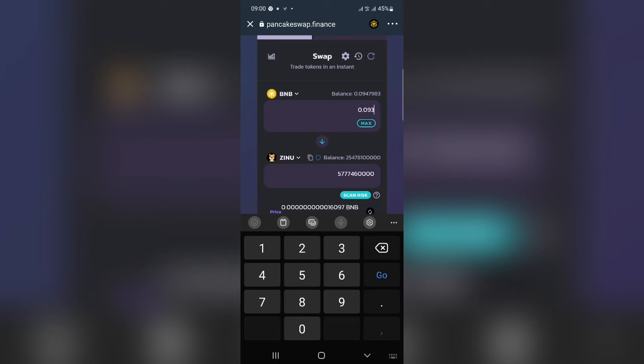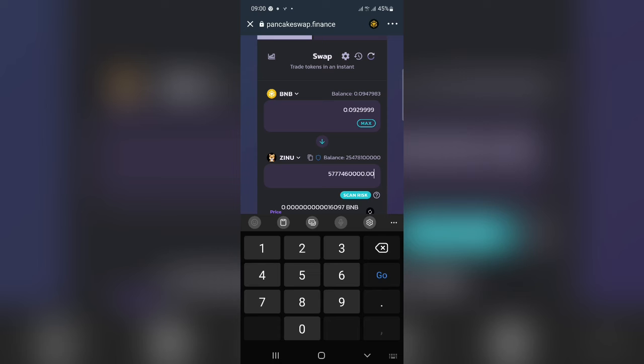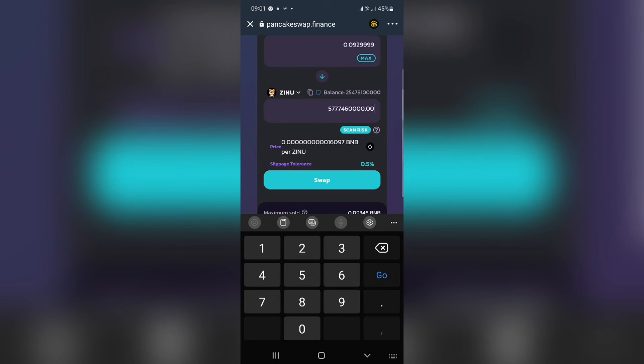So this is the amount of token I will get. So just be careful over here. For the amount of the token that you get, just put .00 behind it, so that you won't get problems on the slippage tolerance side.